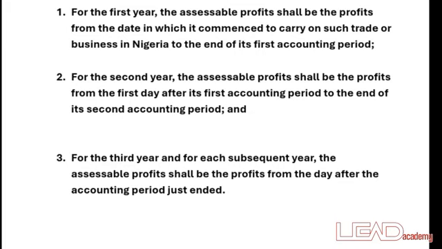Then the second year of assessment is now going to begin from 1st of April down till 31st of March. Now, when I say down to 31st of March, it is if the business commences on 1st of April and decides that its accounting period end is going to be March 31st. So it's just like this.